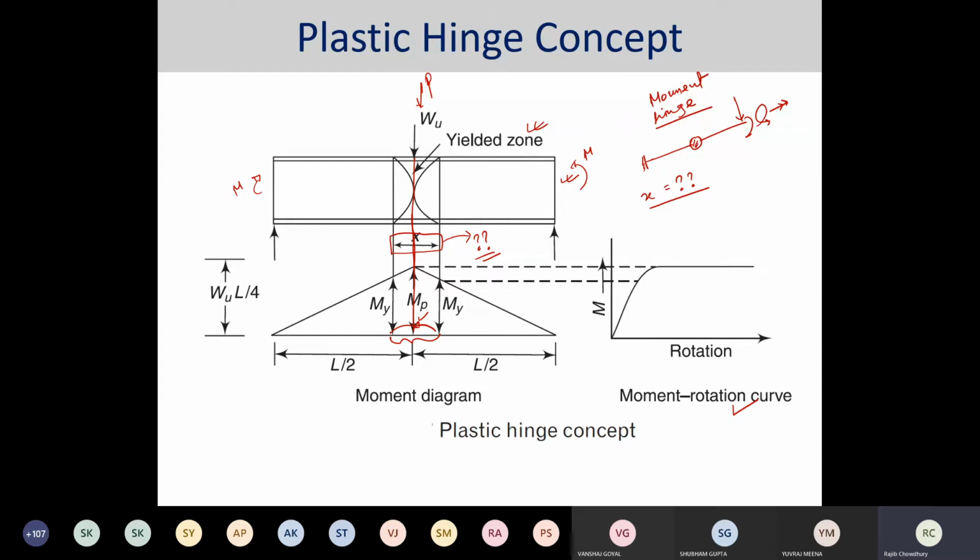So there must be a finite length over which these plastic hinge actions, frictionless hinging actions, will occur. There are very simple calculations in many literatures.